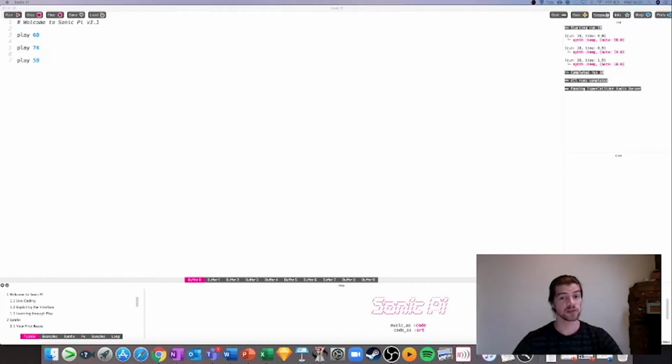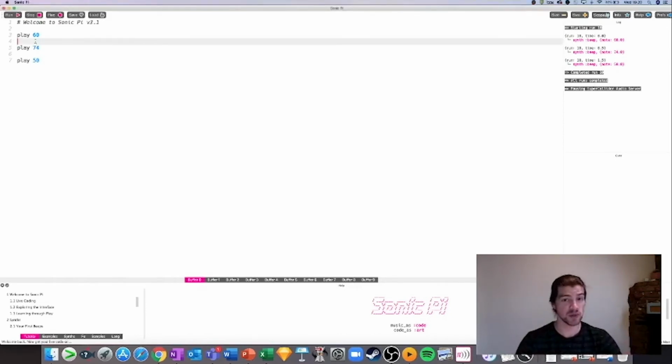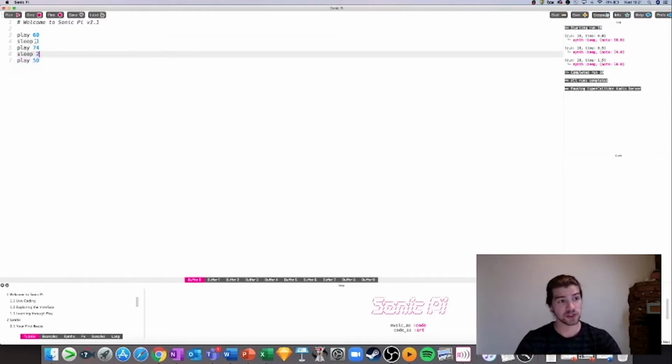So now that we've added our notes, it's time to introduce a new function. This function is the sleep function, and it allows us to put in a pause between our notes. You add it quite simply by typing on a line in between two notes the word sleep and then adding a number. The size of the number will determine how long the pause is. So for instance, if I add the number 1 there, and then I add the number 2 here, it will be twice as long in the second pause as it will be in the first pause. Try adding a couple now, and then pressing the run button to hear what it sounds like.